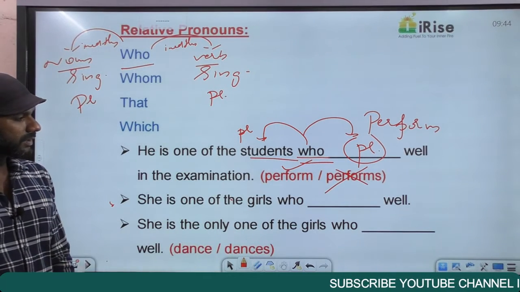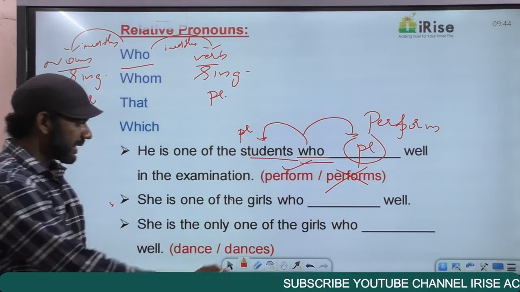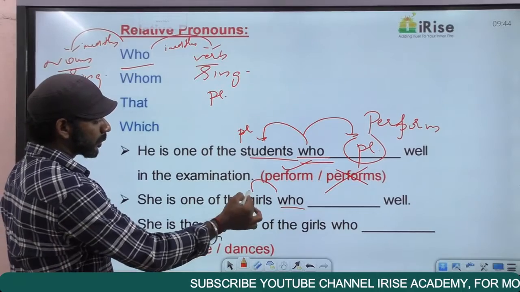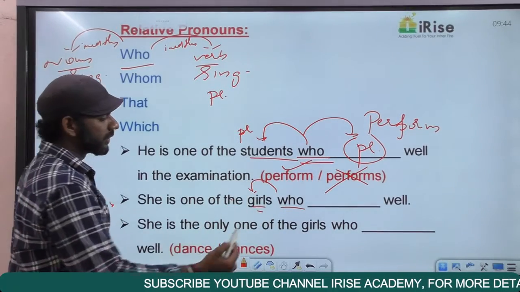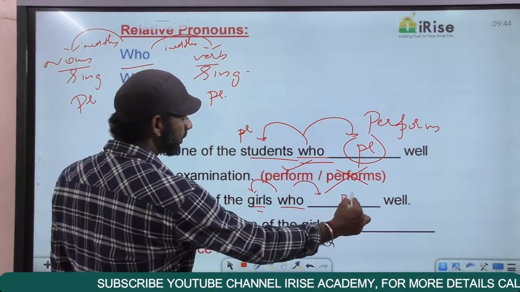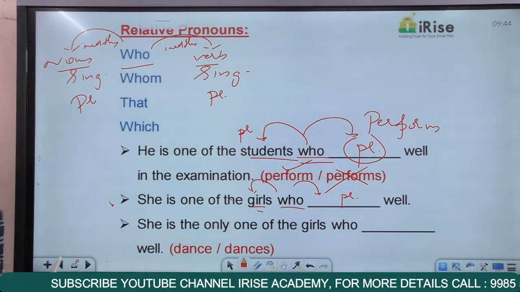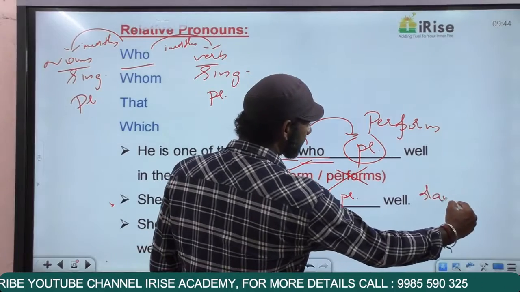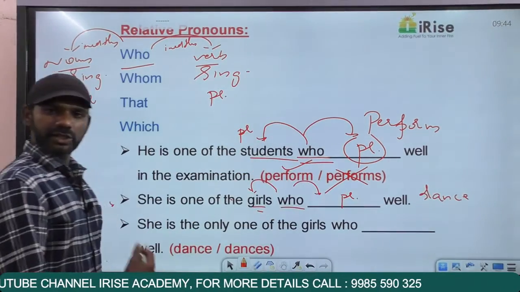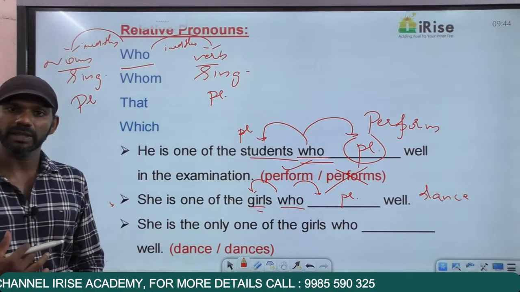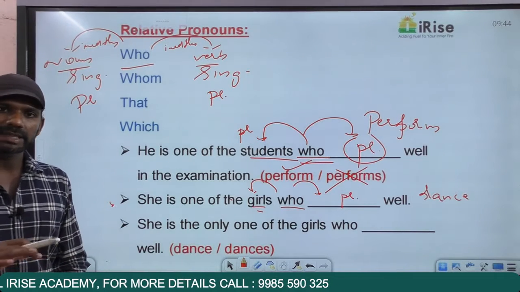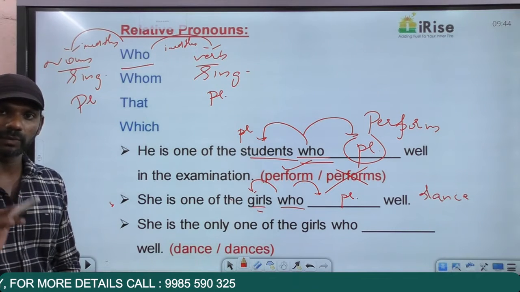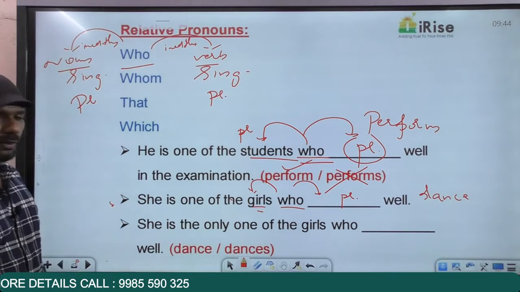She is one of the girls who dash well. Who is a relative pronoun. The noun that comes immediately before who is girls, plural. So the verb that comes immediately after who must also be plural. The options given here are dance, dances. She is one of the girls who dance well. That means many girls dance well, and among the girls who dance well, she is just one among them. That's the meaning.